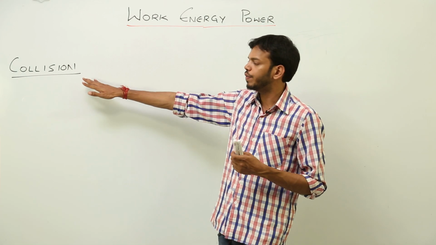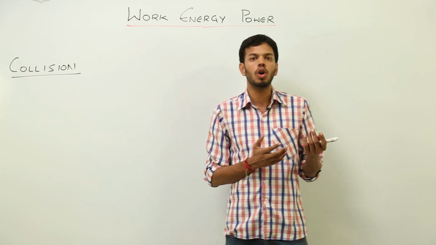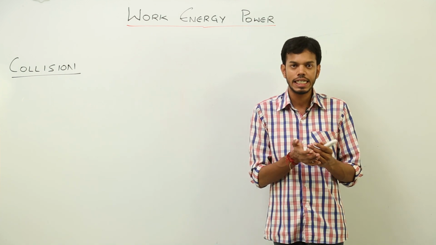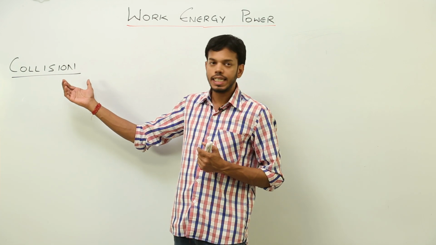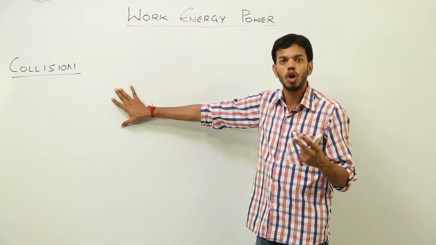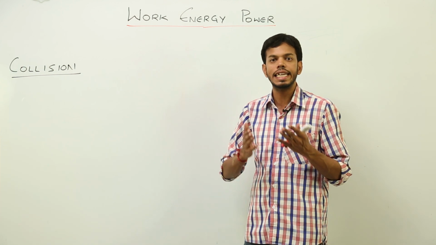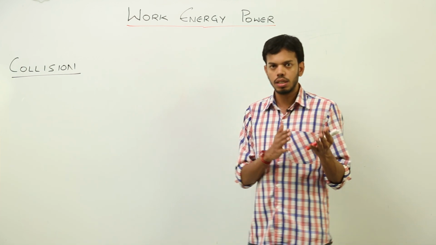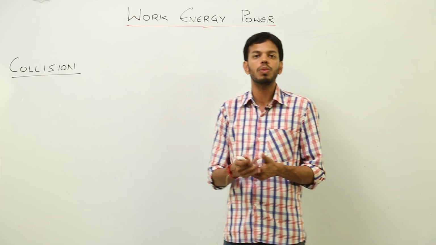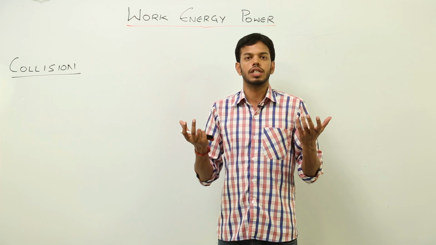Collision is said to occur when two bodies crash into each other, right? So that is the basic meaning of the word. But in actual practice, according to physics, collision is an event which occurs in an isolated system in which two or more colliding bodies exert relatively large force on each other in relatively small time. Generally, it means two bodies are exerting force on each other because they bounced into each other, right?